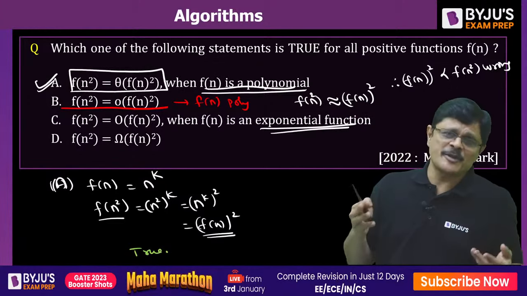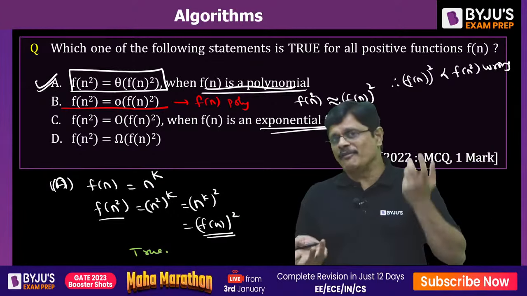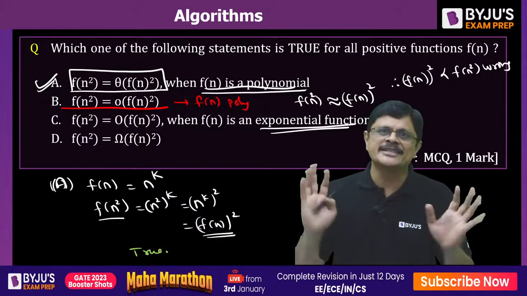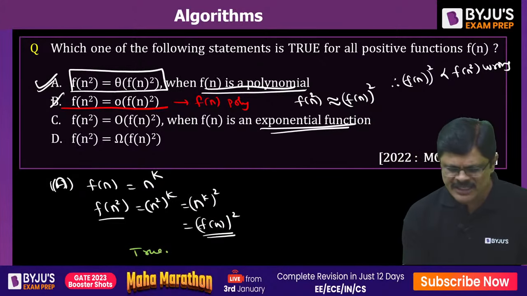So when you prove the first option, the second option obviously fails, because here the function is not specified. He has not specified whether it is a logarithmic, polynomial or exponential function. Nothing is mentioned. I take a polynomial function, and there it fails badly. So option B is false.